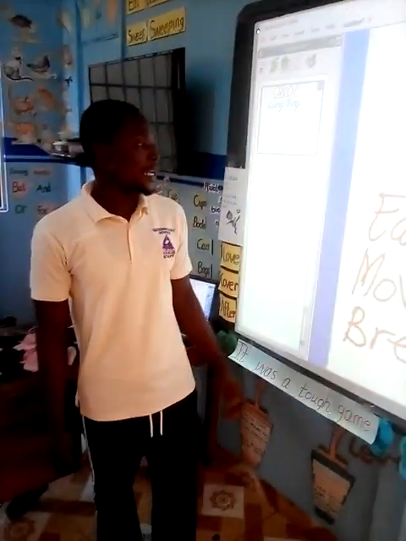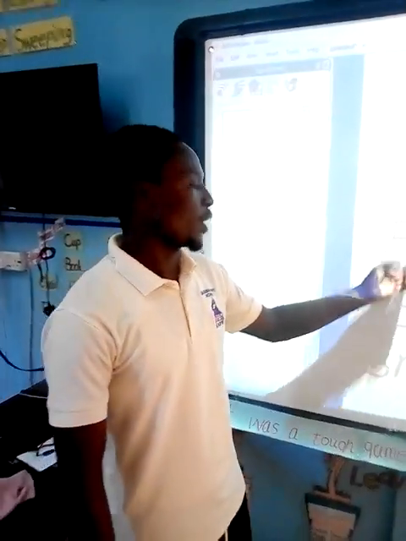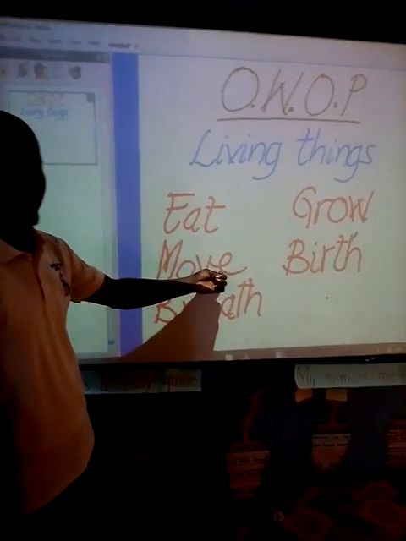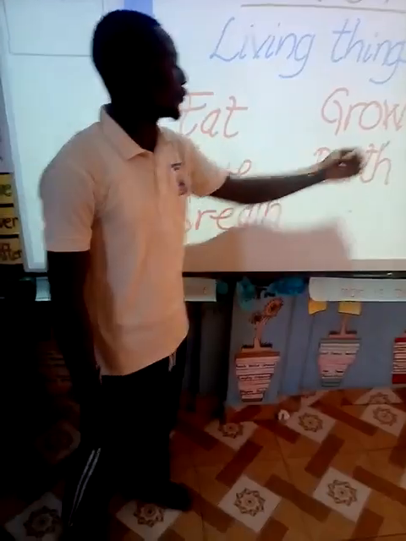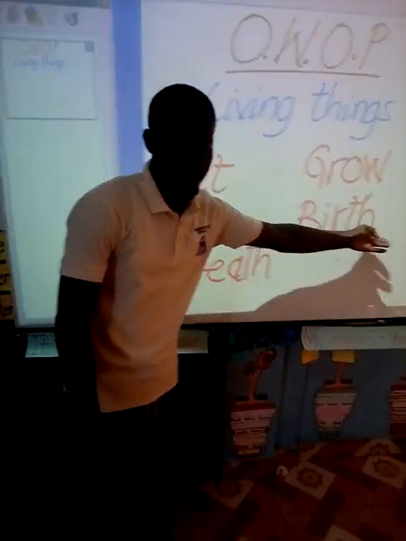Let's go over them. Living things eat. Living things move. Living things breathe. Living things grow. And living things give birth.